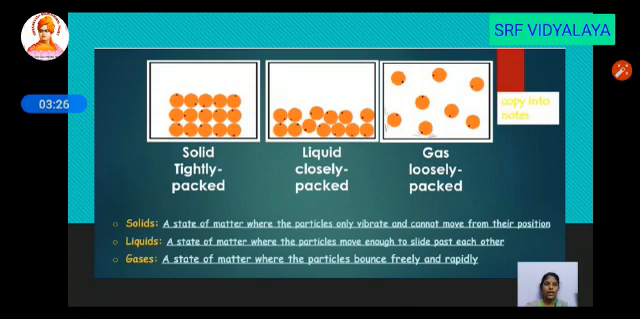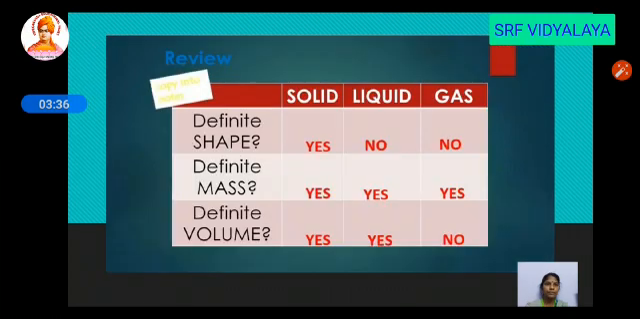The last one is gases. So the state of matter where the particles bounce freely and rapidly. So in gaseous state, the movement of particles is very fast.